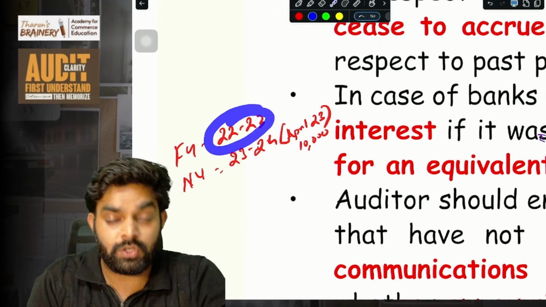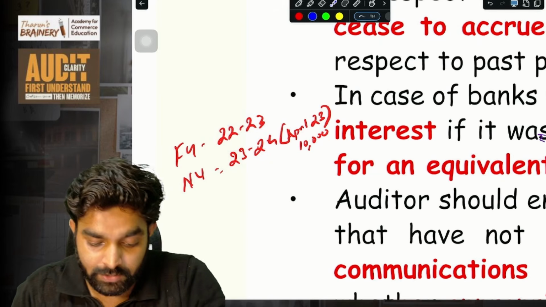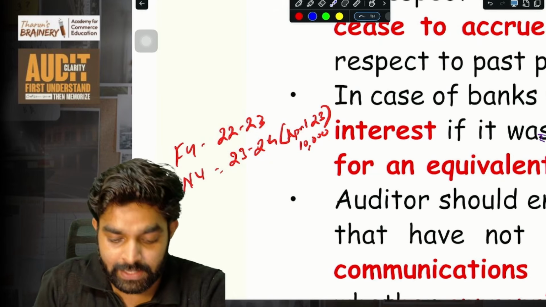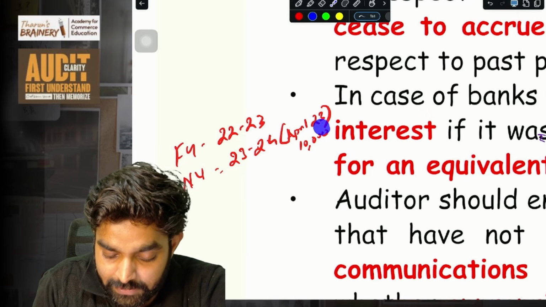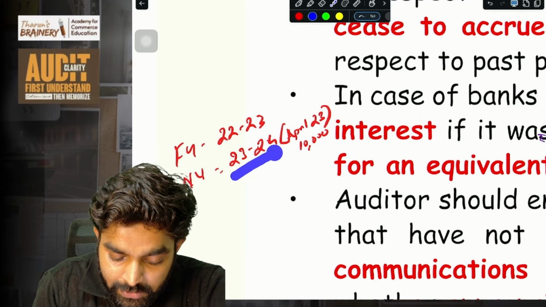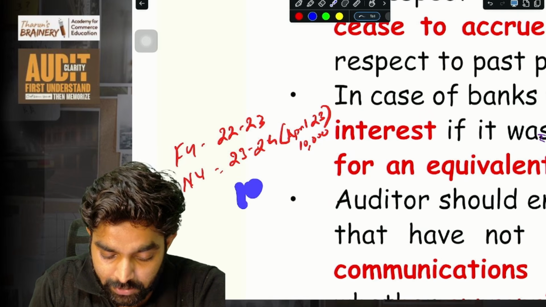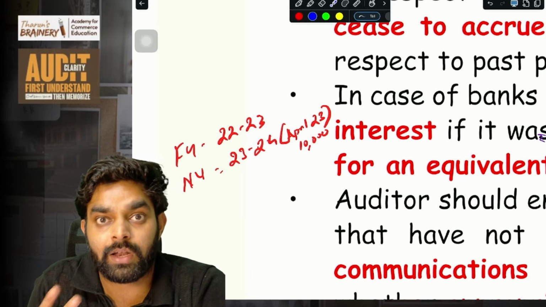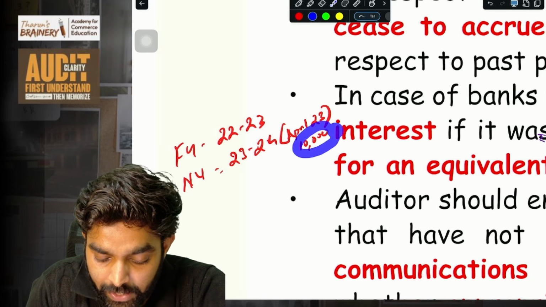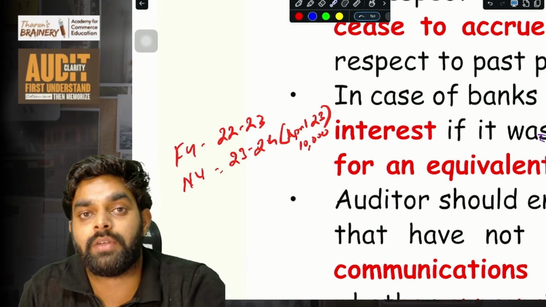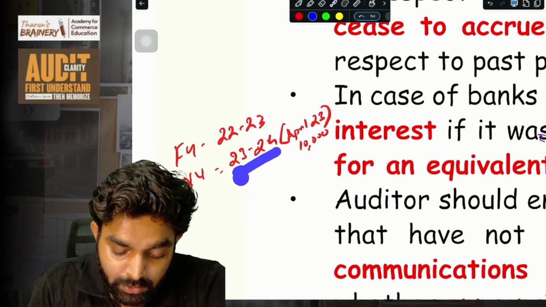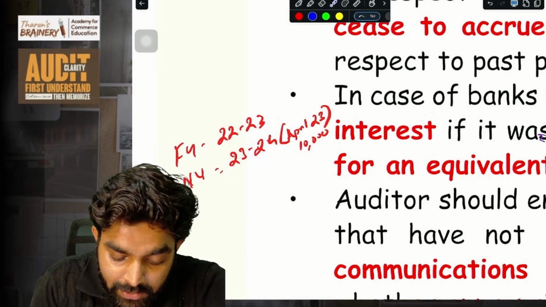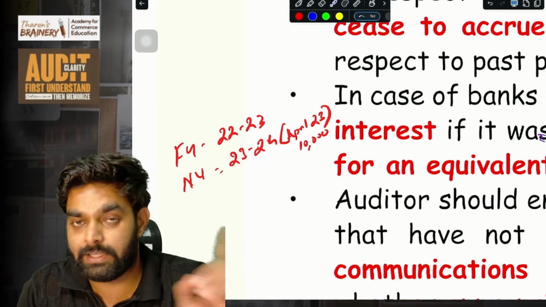Anyways, 22-23 is over. We cannot do anything on that. So now two options are there. If this 10,000 income is included in 23-24, the 10,000 income comes in 23-24 also. So it's like double recording. In that case, you have to reverse this 10,000. That is, you have to eliminate this 10,000 from 23-24's books of accounts because it is actually already recorded in the year once. That is the first option.